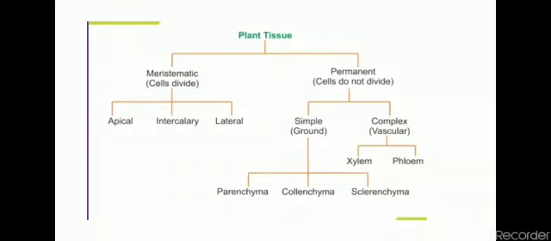Simple tissues are further divided into parenchyma, collenchyma and sclerenchyma, whereas complex tissues are categorized as xylem and phloem. Fine. So we will be discussing all these tissues and their functions one by one separately.